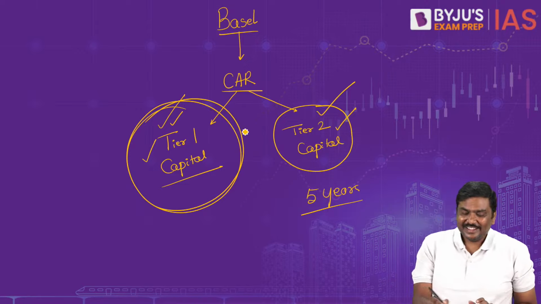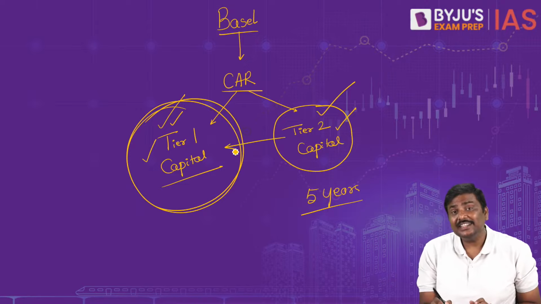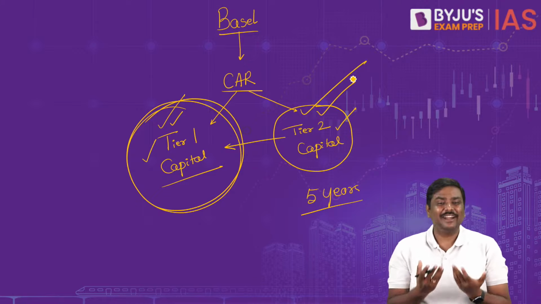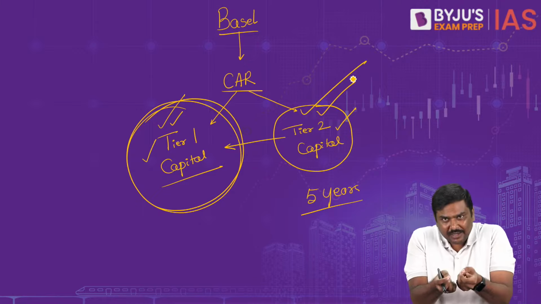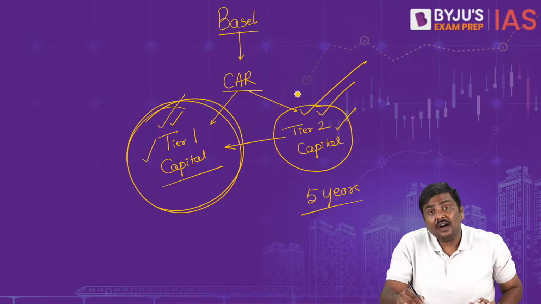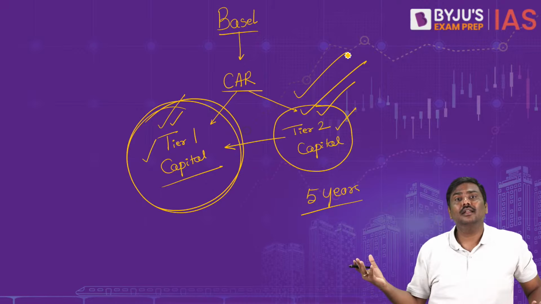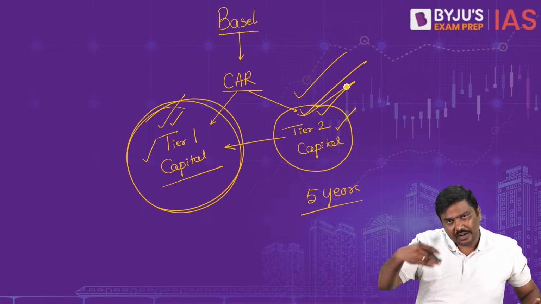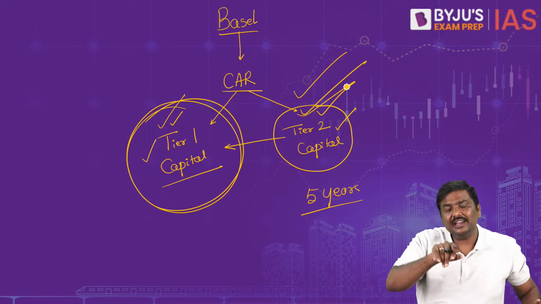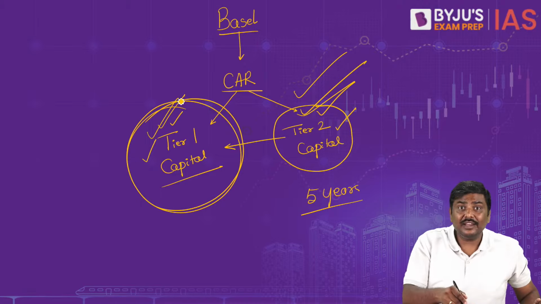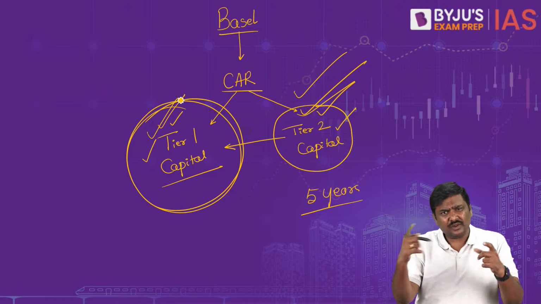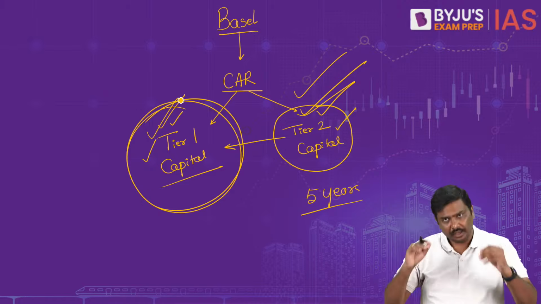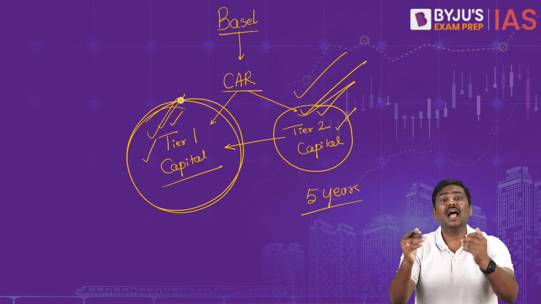Why? Tier 1 capital is returned after tier 2 capital, my dear. I hope you understand this. In tier 2 capital, you have already told the investor when you will return it back. In tier 1 capital, you will decide when you will return it back. And in both the cases, you can simply say, I will not return it.